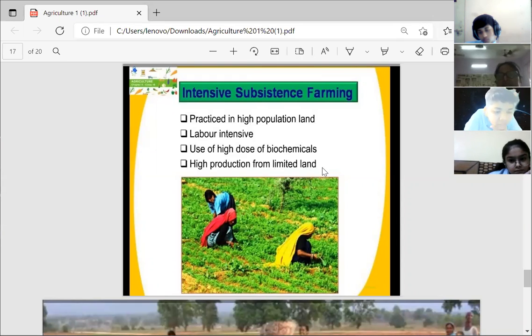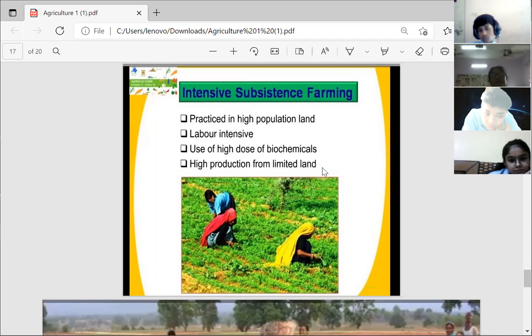The farmers do not have big land holdings, they have small land holdings on which they have to produce maximum crops. And therefore, they use all the available resources that they have: pesticides, chemical fertilizers, irrigation facilities, etc.